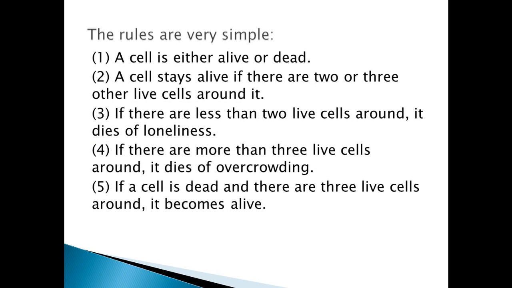There are 4 rules. The simplest: the cell is alive or dead. A cell stays alive if there are 2 or 3 other live cells around it. If there are less than 2 live cells around it, it dies of loneliness. If there are more than 3 live cells around, it dies of overcrowding. The last is that if a cell is dead and there are 3 live cells around, it becomes alive.